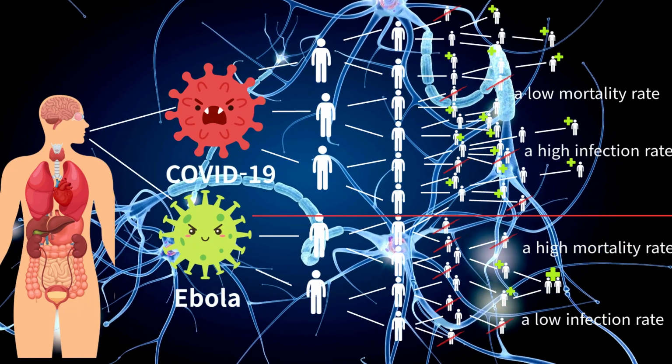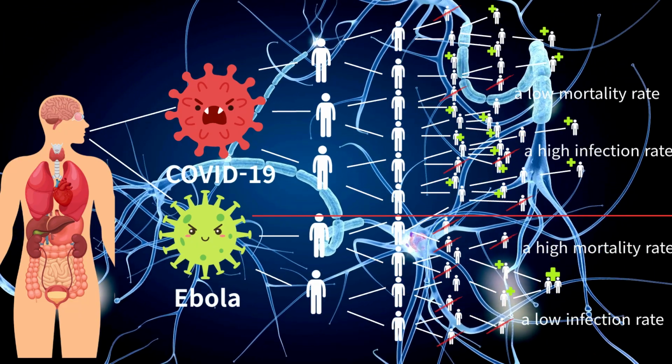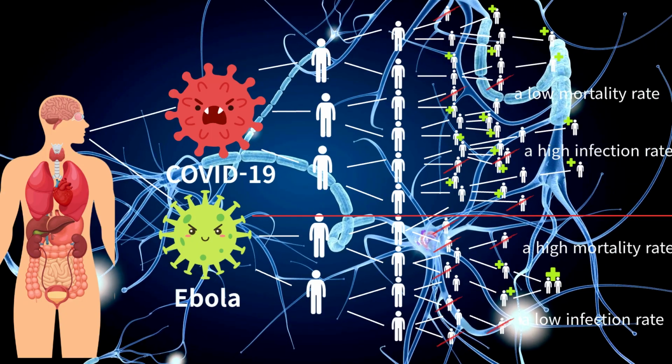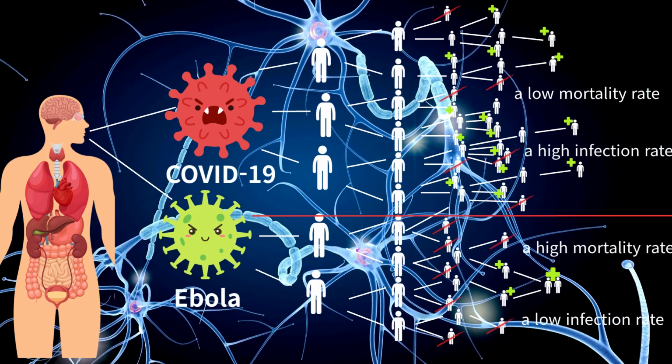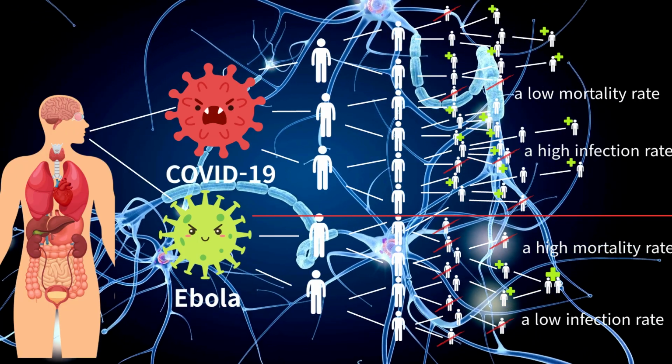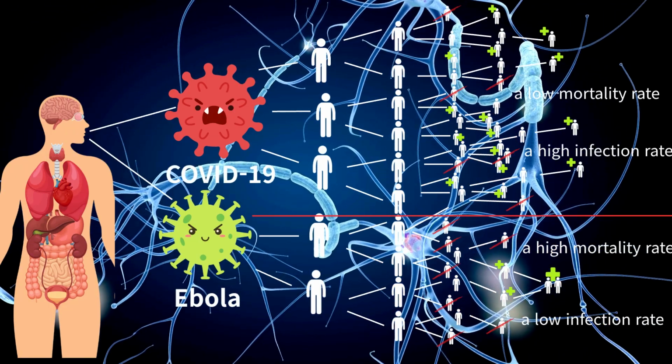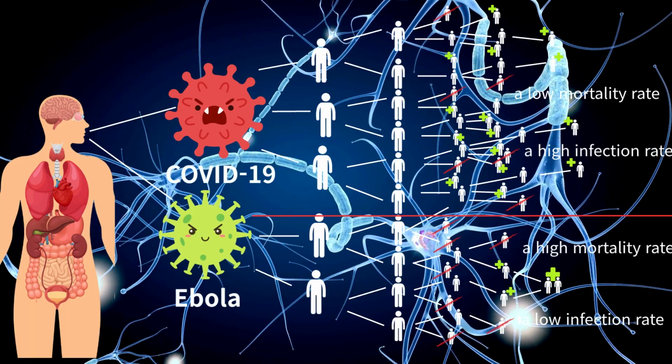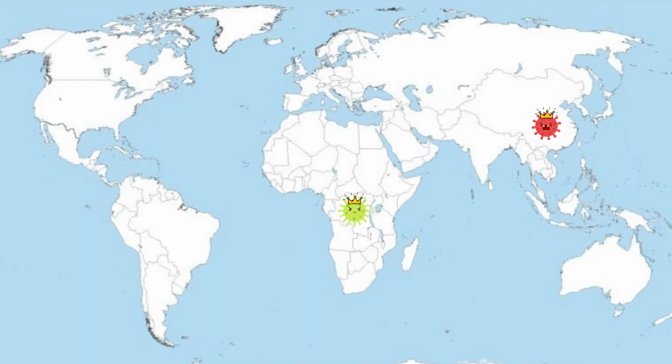The characteristics of infectious viruses are pandemonium all over the world and medical paralysis. The characteristics of deadly viruses are that it is difficult to develop vaccines and treatments because antibodies are hard to obtain, but the virus is only prevalent in that region. Let's learn more about the coronavirus and the Ebola virus.